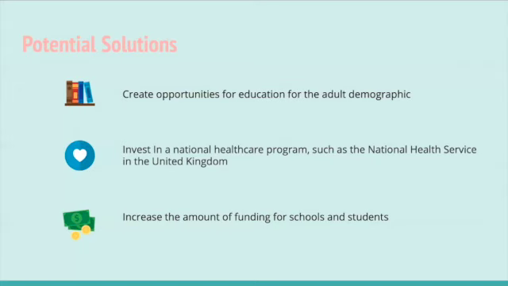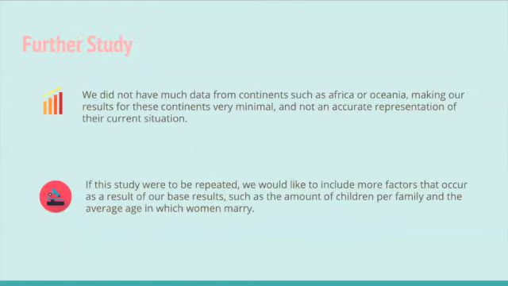The second idea would be to invest in a national healthcare program, such as the National Health Service in the United Kingdom. This program would reduce the financial burden that medical care has on families and can then be spent on rent, food, and education. Lastly, we would like to increase the amount of funding for schools and students. A larger budget for schools means better quality buildings with more technologically advanced features, and more funding for students would allow for more resources to supplement their learning.